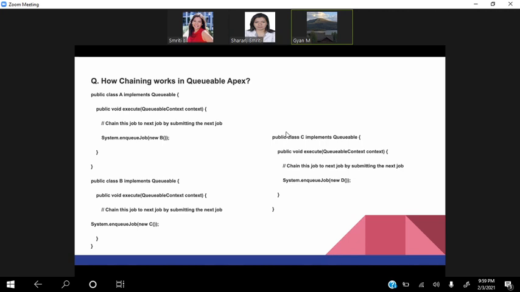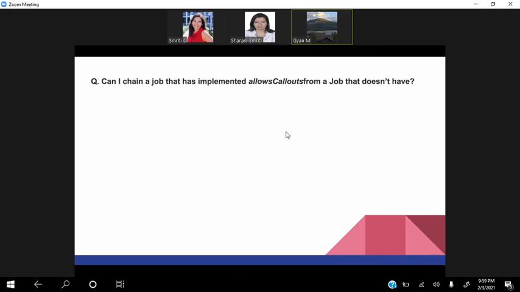Yep. So the next question is, can a chain that has implemented allows callout from a job that doesn't have? Yes, callouts are allowed in chain queuable jobs. That's not a problem.